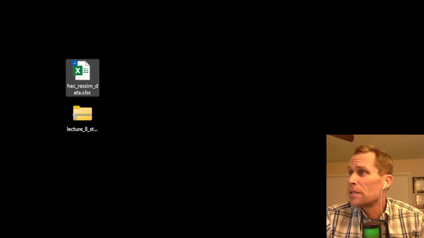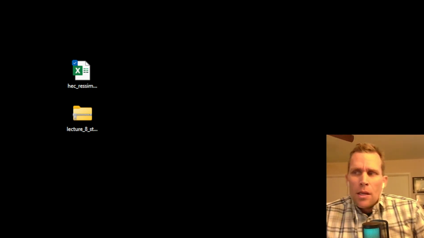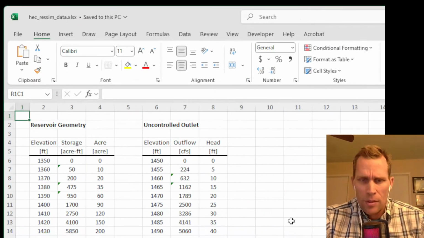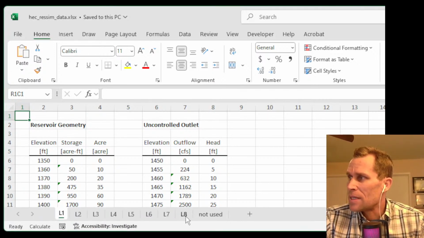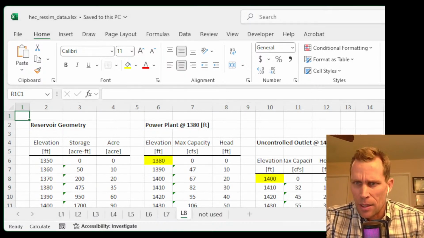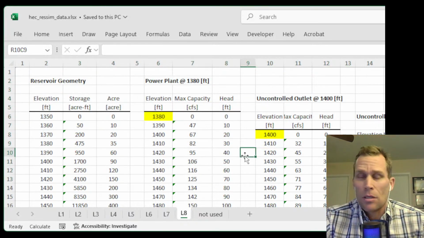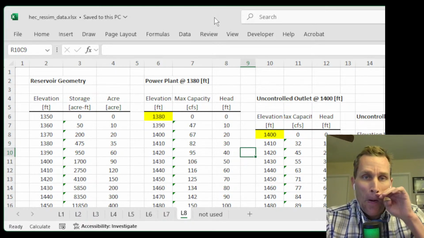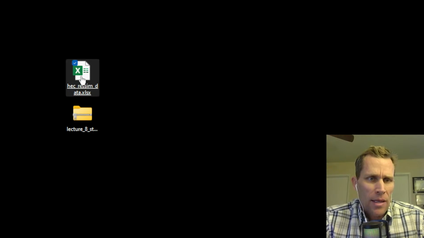I am going to bring those two files I downloaded to the screen here. Let's open up the Excel file first and see what we got. Along the bottom of the Excel file, we have the different worksheets, and they are labeled L1 through L8 at this moment because I have just completed and prepared lecture 8. So here's the L8 right here. Go ahead and click on that, and I'm going to hide my ribbon here. This is the data that we're going to be using in this particular lesson. So just keep this Excel file handy. We're going to reference it and copy data from it into ResSim a little bit later. All right, so that is the Excel file.